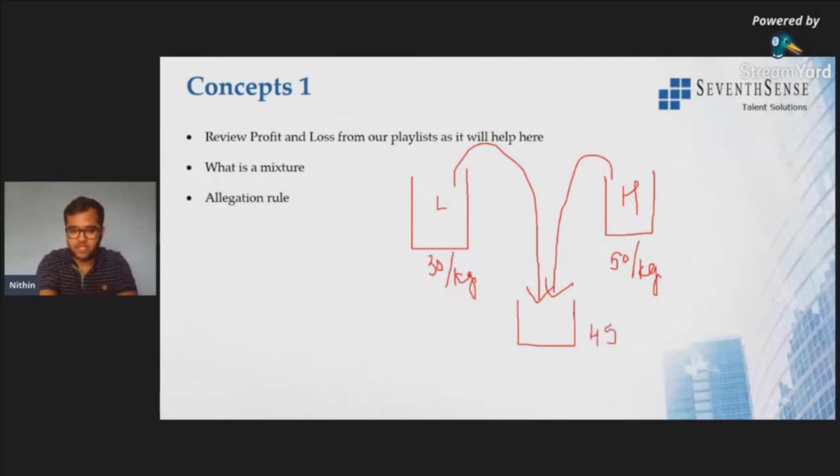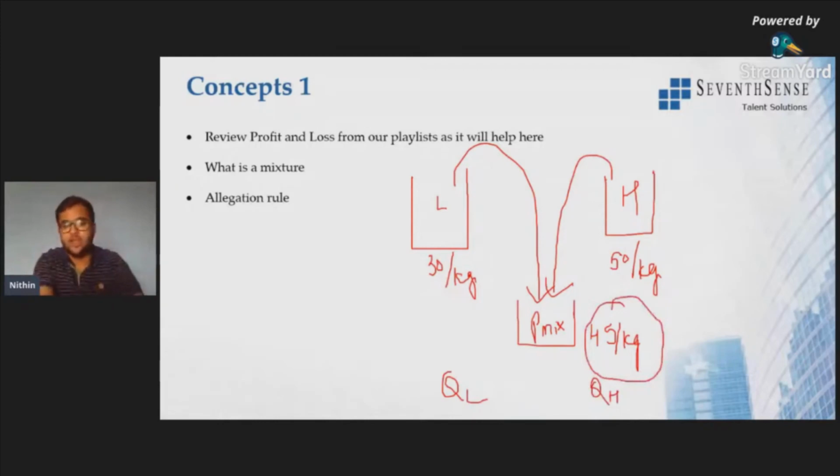45 per kg. So the price of the mixture is 45 per kg. Now we want to know the ratio of the quantities being mixed so that the cost price of the mixture will be 45 per kg. Apply the same alligation rule. This is the lower price, this is the higher price, and this is the price of the mixture. Aditya and Pallavi say they have 1:3. We'll just check it out.